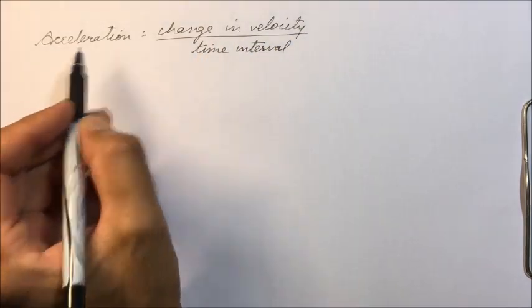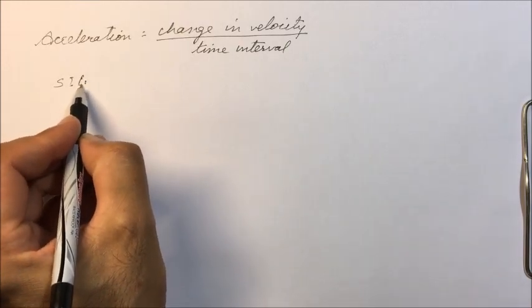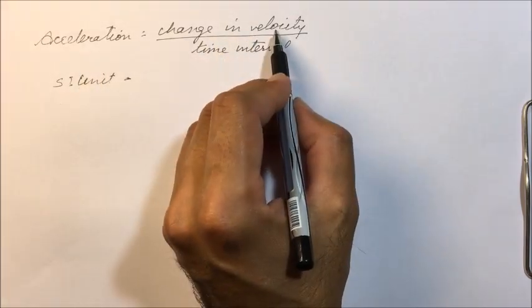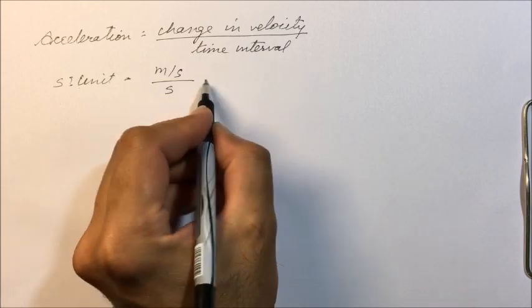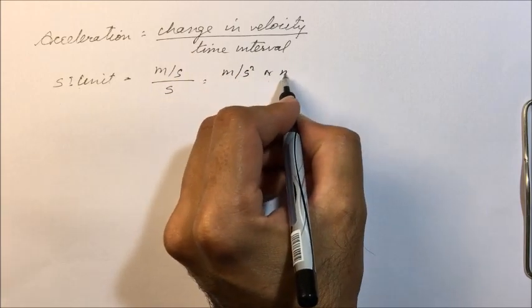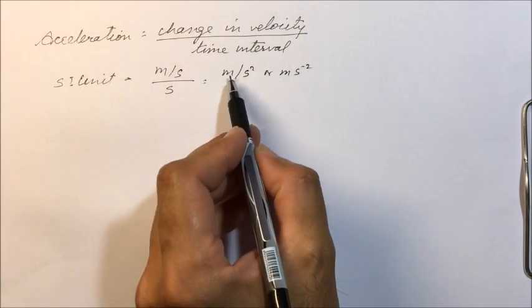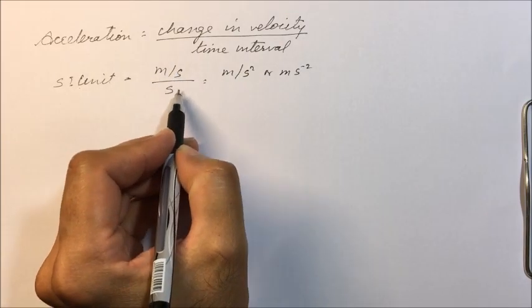Now, the unit of acceleration, the SI unit. The SI unit of acceleration will be velocity unit, meter per second, divided by time, second. So it is meter per second square, or meter second raised to power minus 2. So this is telling change in velocity per unit time.